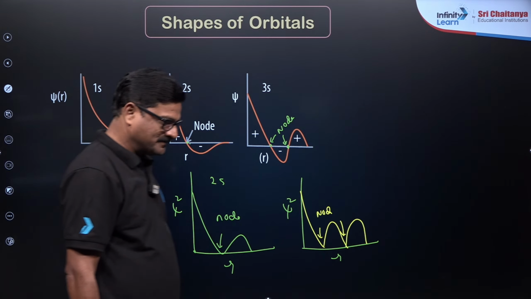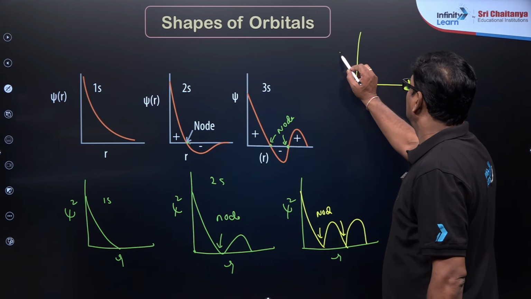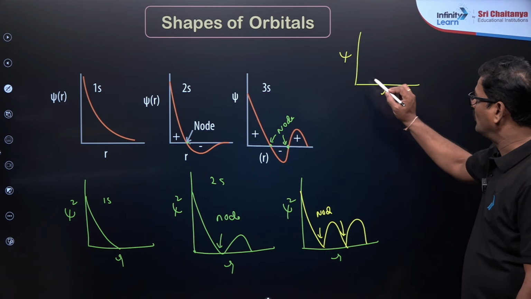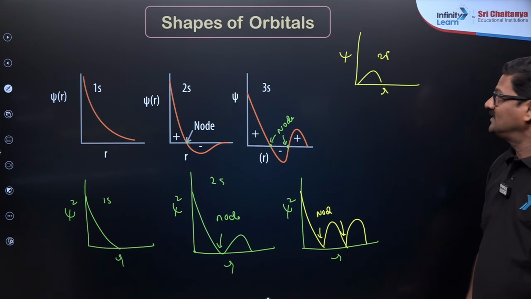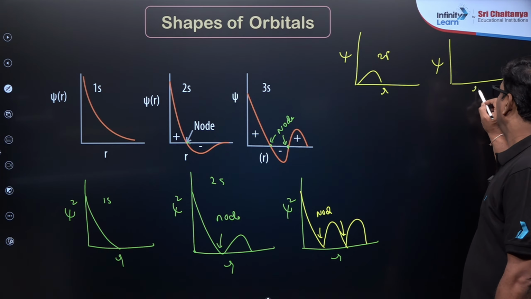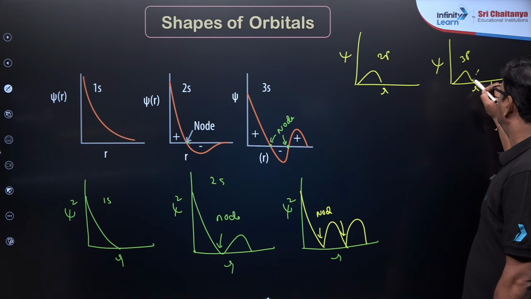Always remember, this is the one. And what about the 2p orbital? Psi versus radius. So, it is going to be the 2p orbital, right? And it is going to be... the 3p orbital, it has a node.